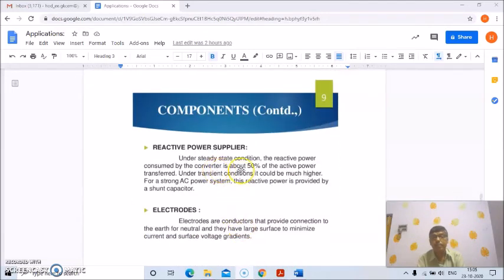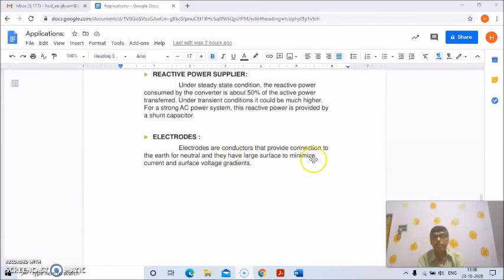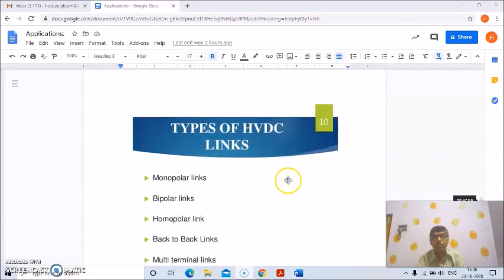Reactive power suppliers: under steady state condition, the reactive power consumed by the converter is about 50% of the active power transfer, and under transient condition it could be much higher. For a strong AC power system this reactive power is provided by shunt capacitors. Electrodes are conductors that provide connection to earth for the neutral, and they have a large surface to minimize current and surface voltage gradients.